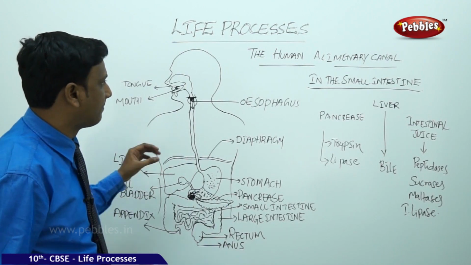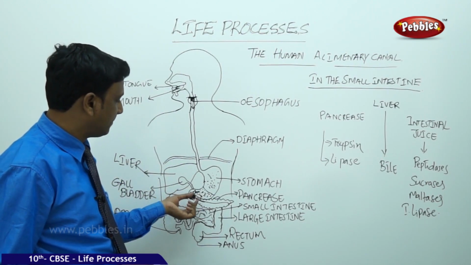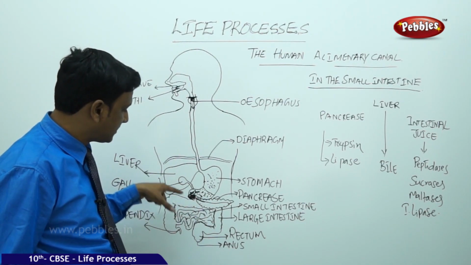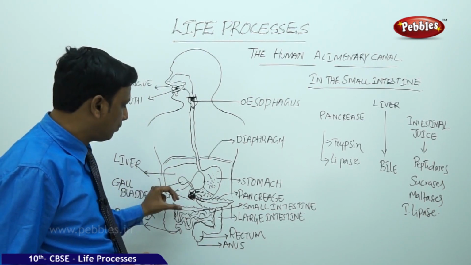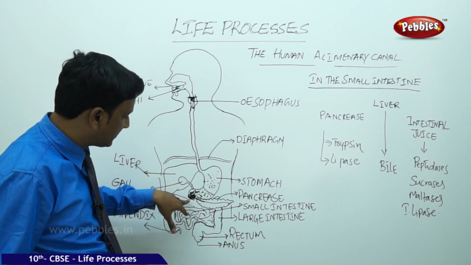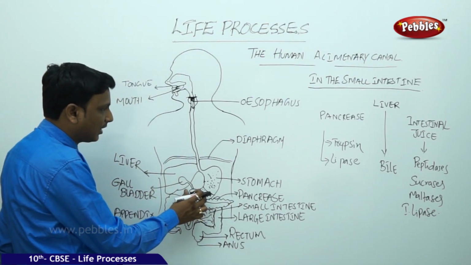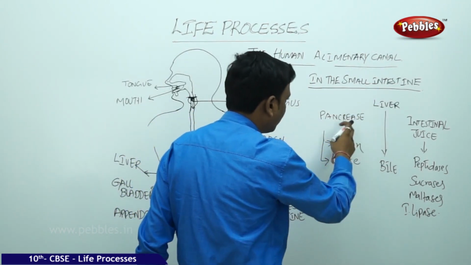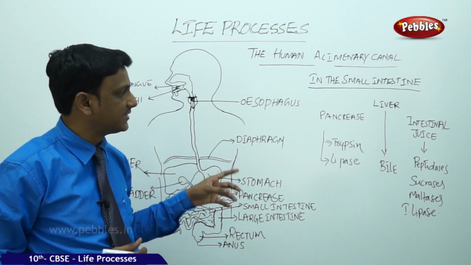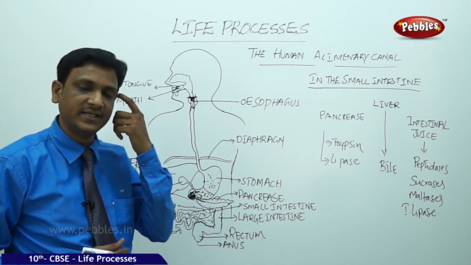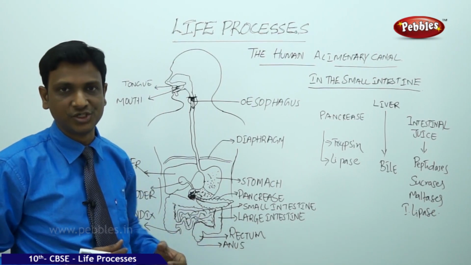Now let us see what happens to the food in the small intestine. The food which is made into fine paste called chyme is sent into the small intestine through this sphincter. Where it is attached to the small intestine, we can see some glands attached to the alimentary canal. One is the liver and the other is the pancreas. These two glands secrete their secretions into the small intestine. These secretions also help in the chemical part of digestion.